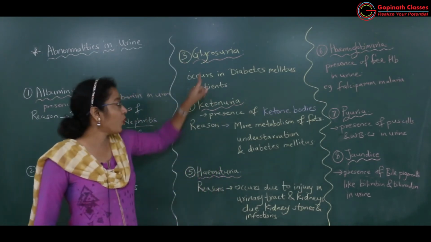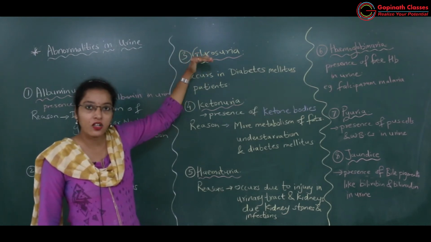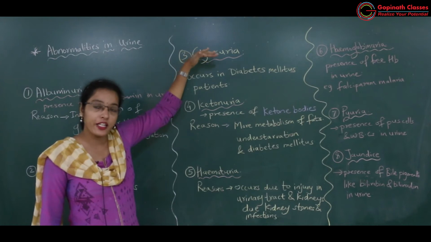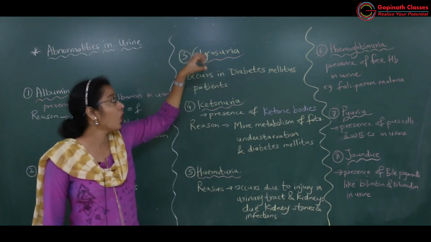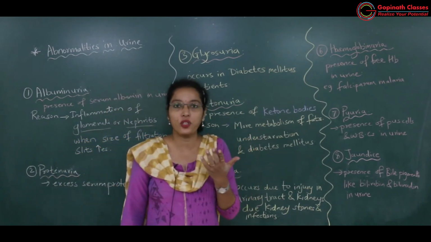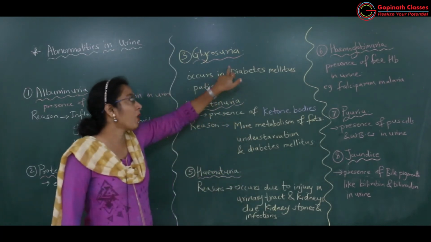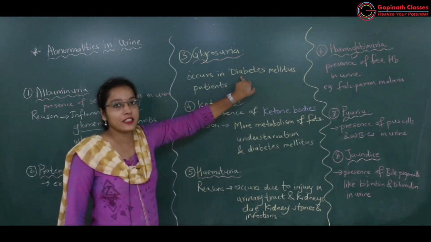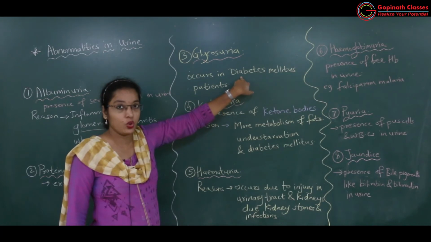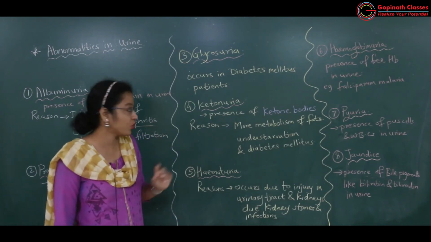Got it. So what happens here, due to rise in the glucose level, high threshold limit cross होने के कारण whatever excess glucose which is there, it is released out of the body through urine. Okay, so this is commonly seen in diabetes mellitus patients due to deficiency of insulin. All of you understood what is glucosuria or glycosuria?